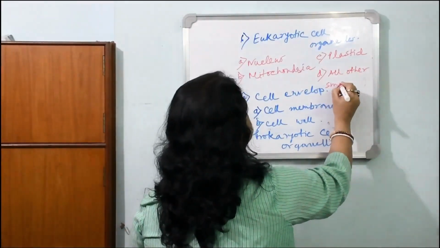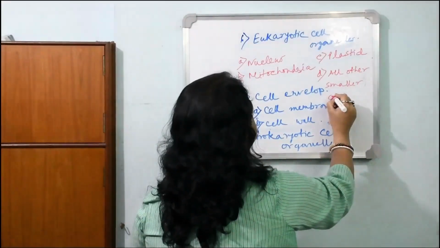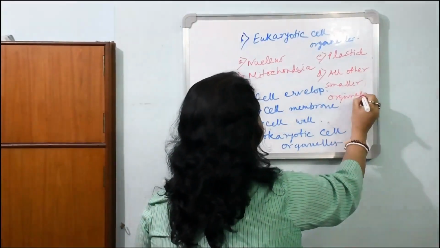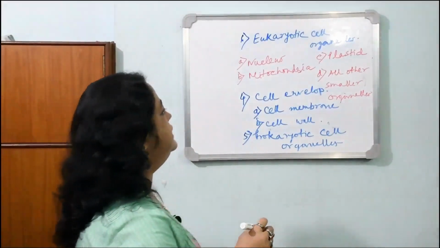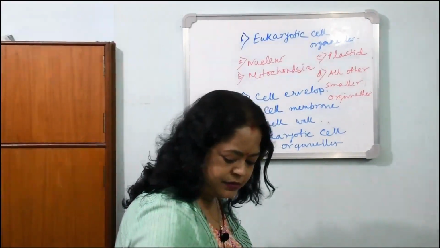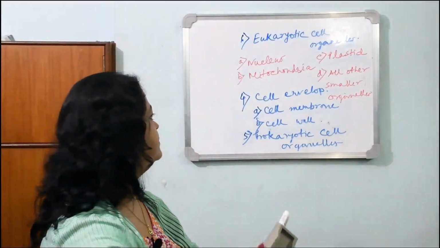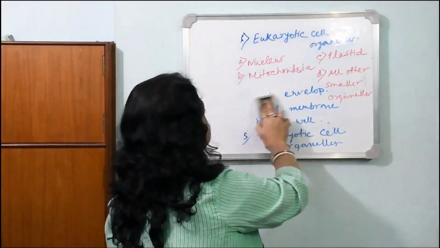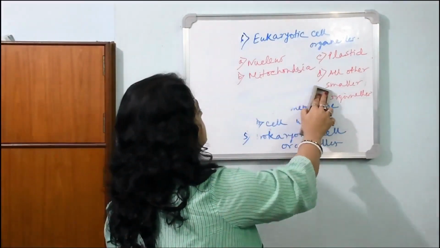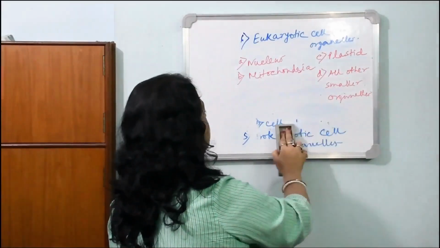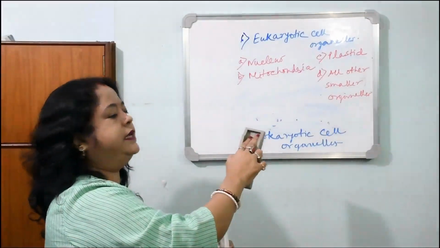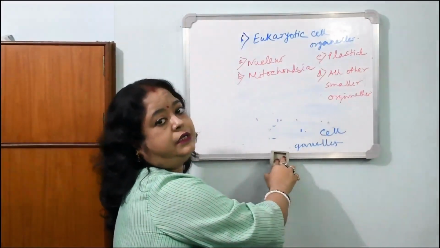These are like the Golgi body and the ER, that is the endoplasmic reticulum. It has 2 types, that is SER and RER.